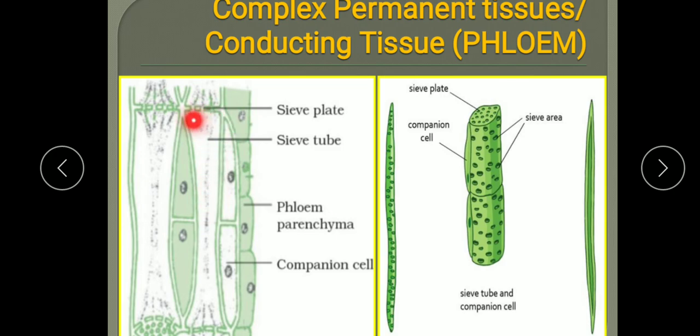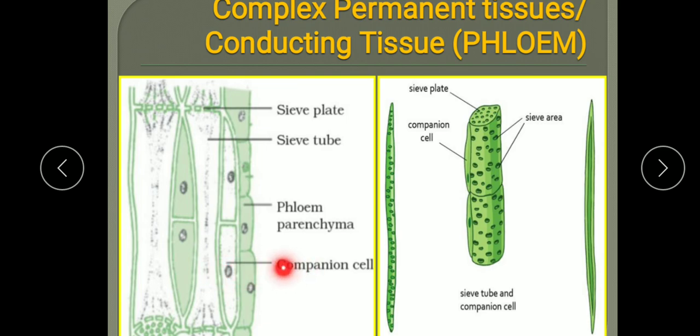The sieve plates connect the protoplast to the adjacent sieve tube members. So these sieve tube members are connected with each other with the sieve plates. Sieve plates means there are pores present in between them. Through that, all these sieve tubes are connected with each other.